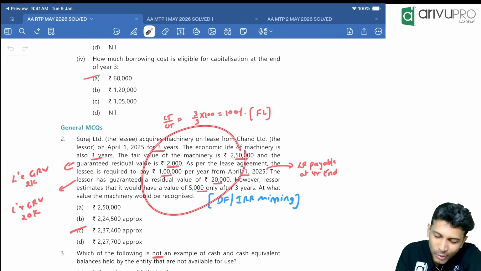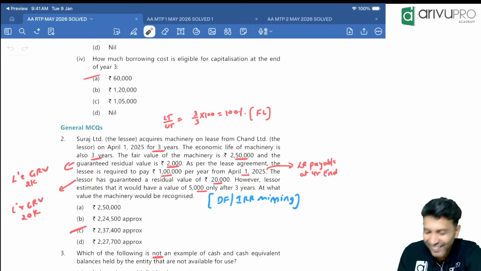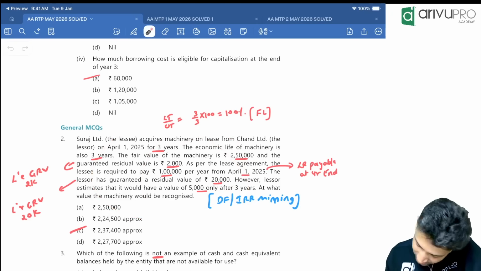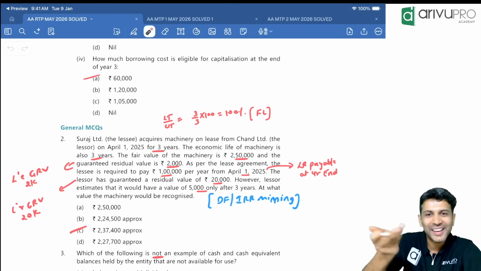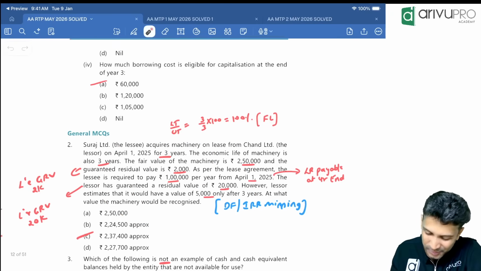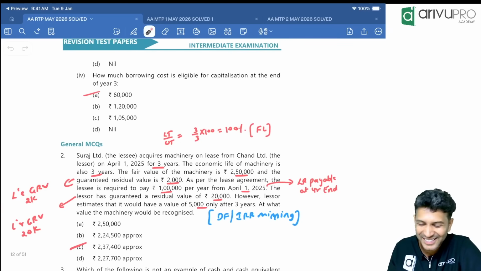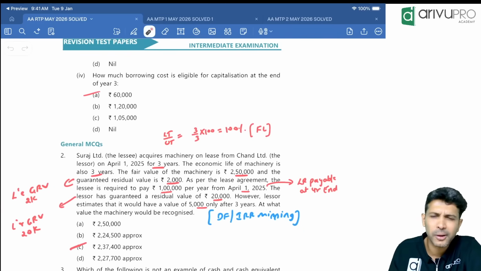People, this is more like a minimum 5 marker question. Okay, so you will see why. Okay, so pakka this is a minimum 5 marker question. I don't know why I put it as a 2 marker MCQ here. Very too much to digest. Easy only, but we need to do a couple of working notes.